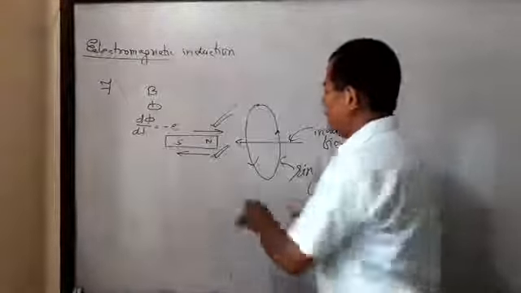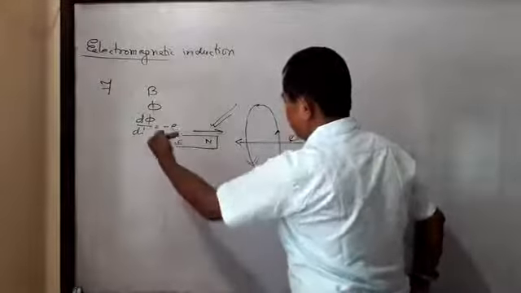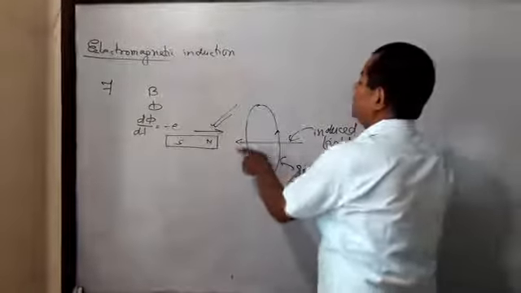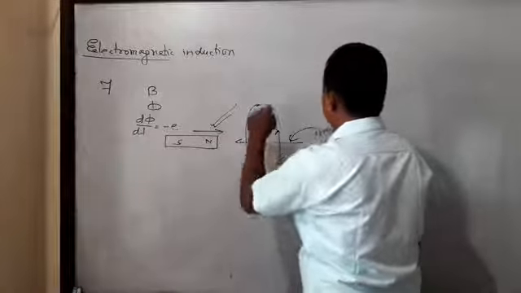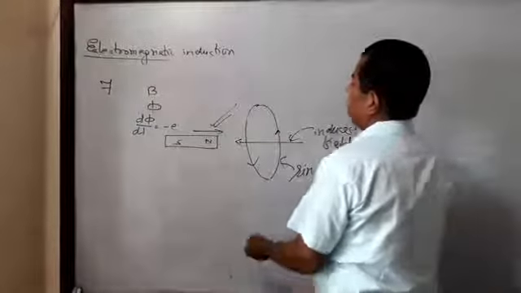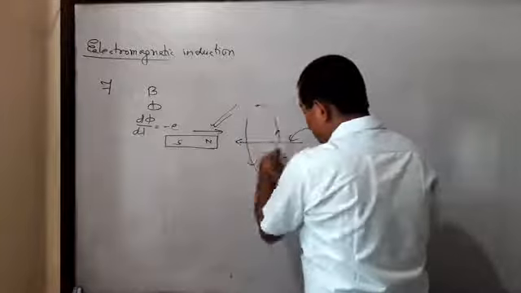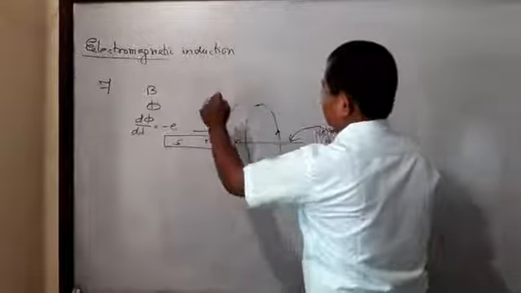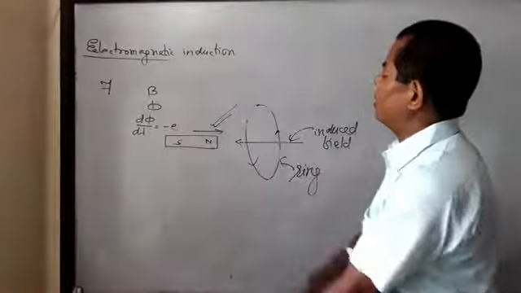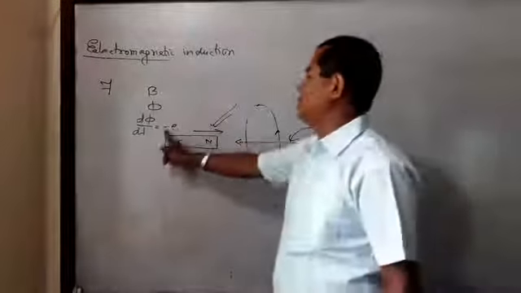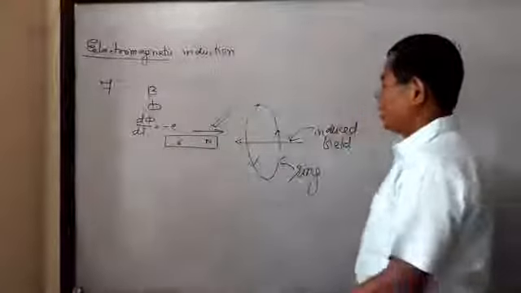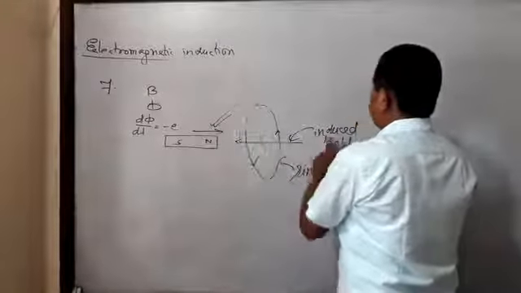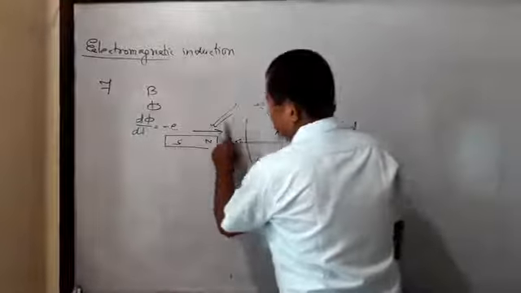And what type of behavior? When the bar magnet is brought towards the ring, the direction of motion is opposed by this induced field. Means the field produced by the magnet is opposed by the induced field. Then what behavior? Opposing behavior. That is the minus sign. In other words, when the bar magnet is brought towards the ring, the motion is opposed by the induced magnetic field.